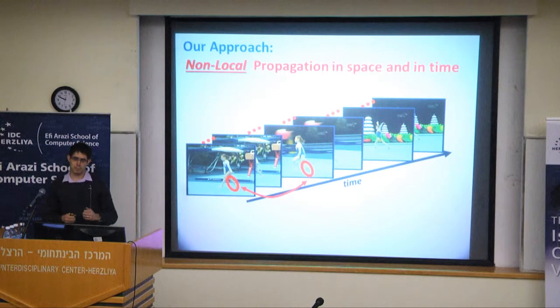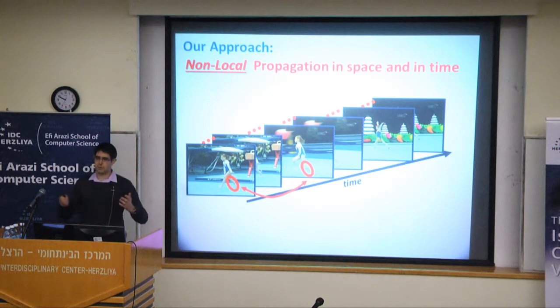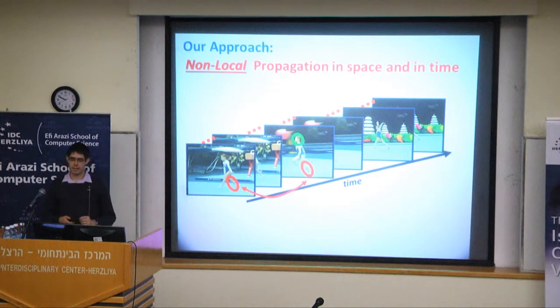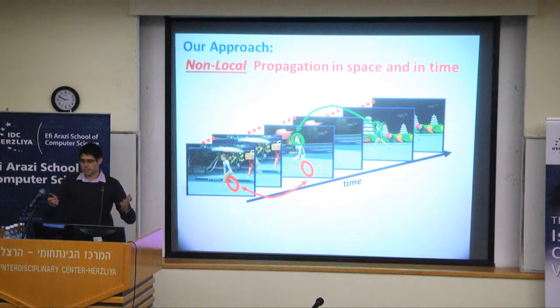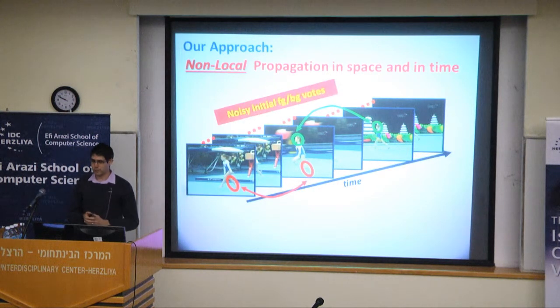So this is what I mean when I say non-local, and actually we want to do this for many, many regions across the entire video sequence. Here's just another example, this green region, the head of the girl. Of course, we can find it at many other frames across the video. Like all the other approaches, we also start from very noisy initial foreground-background votes.